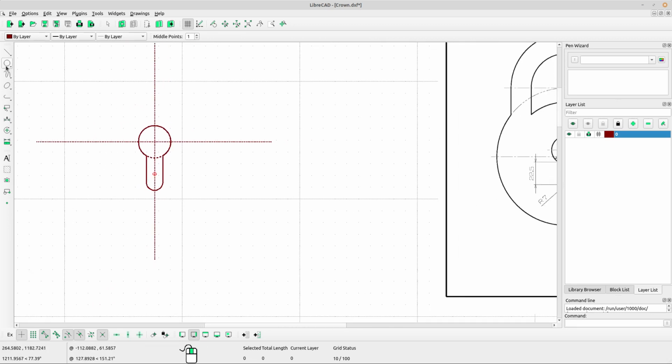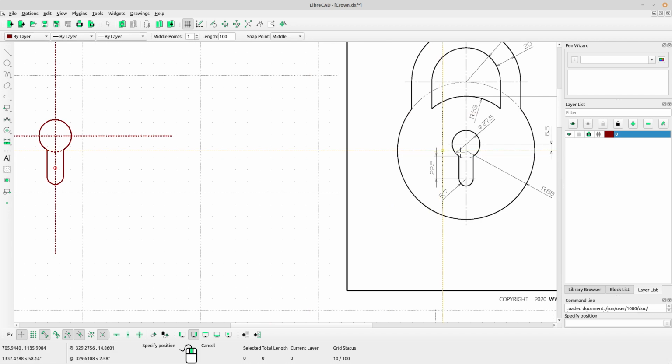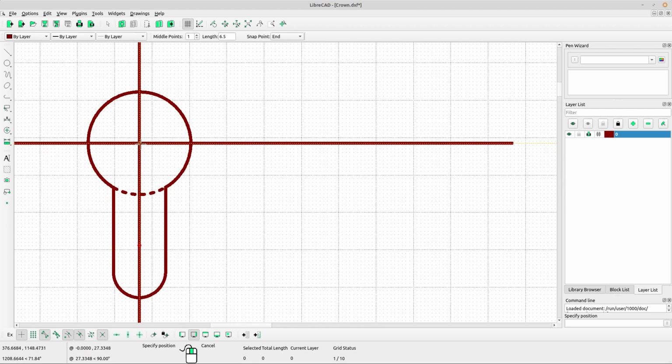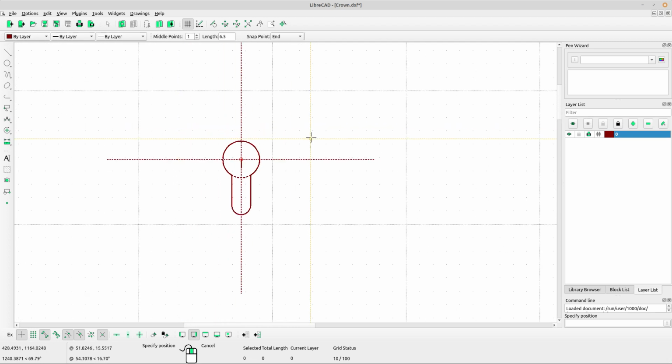Select vertical, and type the distance. The distance is 6.5 and select snap point and middle points 1, and then left click at the center of our small circle. Okay, right click to escape.